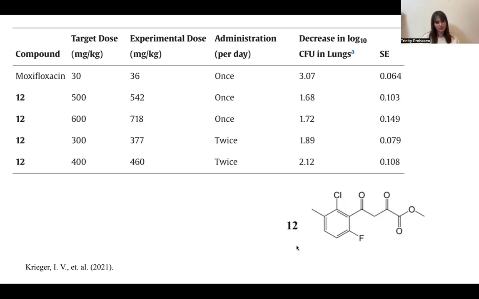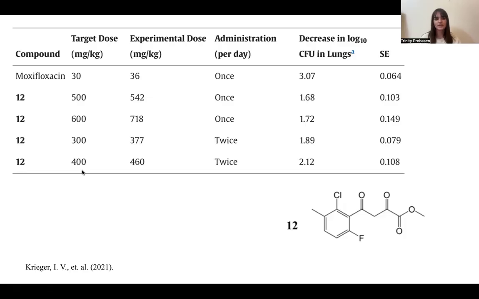So what they did was they took mouse models and they injected them with 10 to the fifth colony forming units, which is CFU, of tuberculosis. And then they treated them for 9 days. They did four different doses of compound 12, as we can see here. They did 500 milligrams per kilogram once a day, 600 milligrams per kilogram also once a day, and then 300 milligrams per kilogram twice a day, and 400 milligrams per kilogram twice a day.